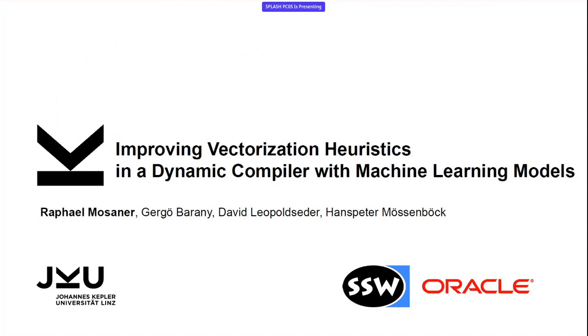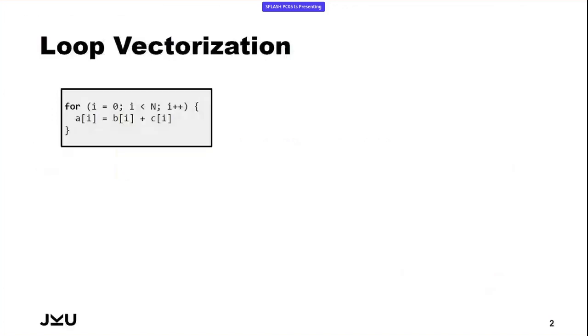I'm Raphael, PhD student at Johannes Kepler University in Linz, Austria. And yeah, I'm happy to present to you some of our results on playing with machine learning in a dynamic compiler. But let's first start with the background, the context, what we are working with, and this is loop vectorization.